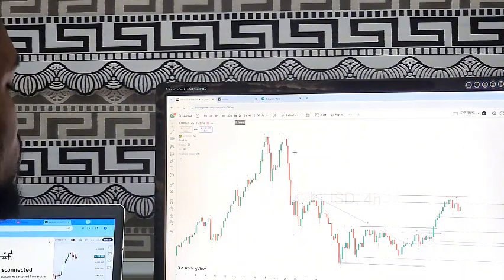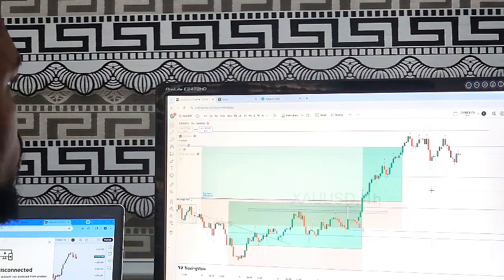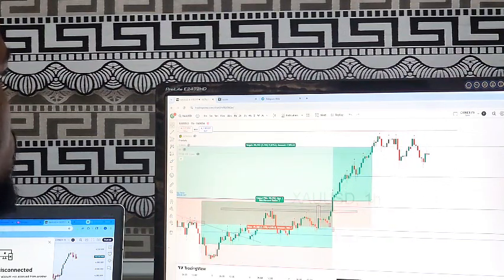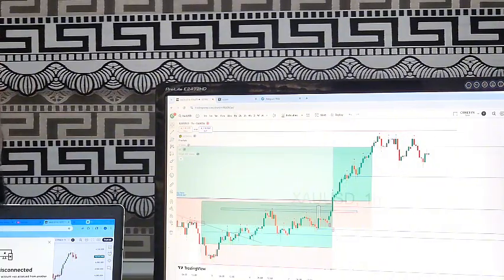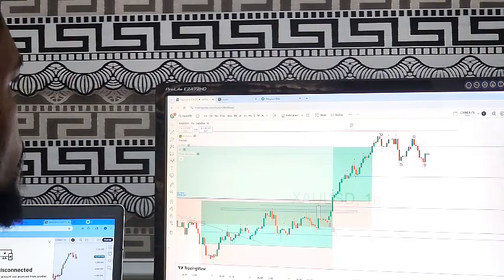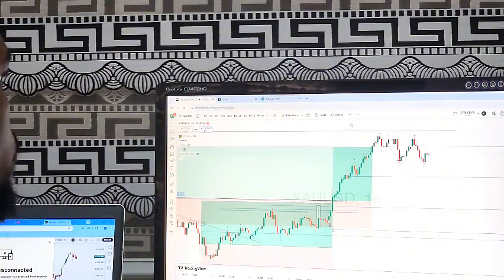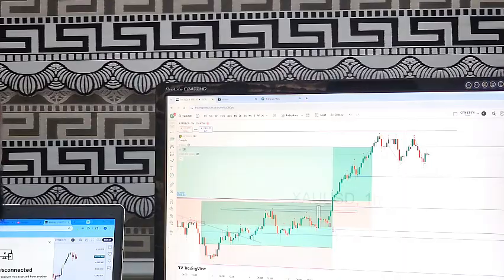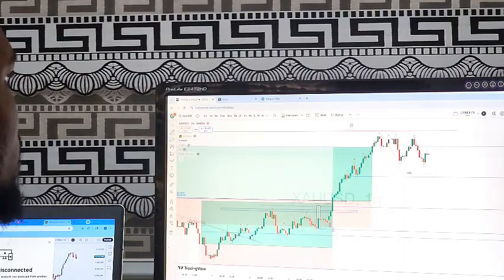So let's get to 1 hour and see what the market is still telling us there. If you get to 1 hour time frame, you will still see that we have something sort of the same way. The price has tapped, dropped, tapped again, dropped, and indirectly we are having something that looks like what? An M pattern, right? That is what we have currently. But I want you to always know that an M pattern always has what is called the neckline, and you need to understand that the neckline is always one of the most powerful supports and resistances.